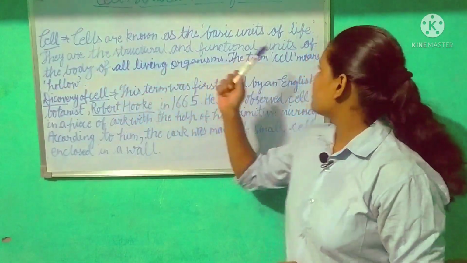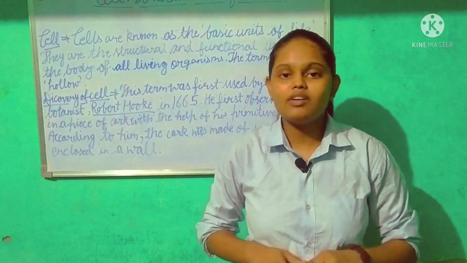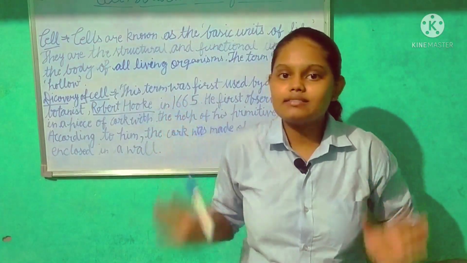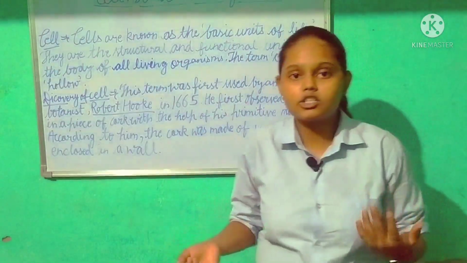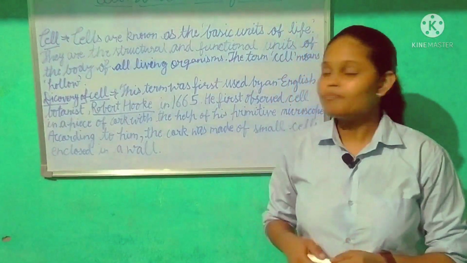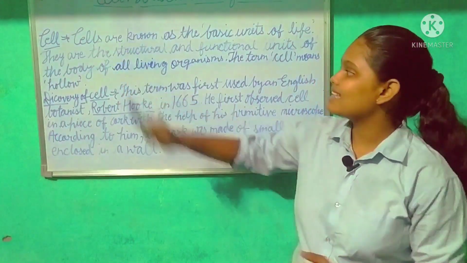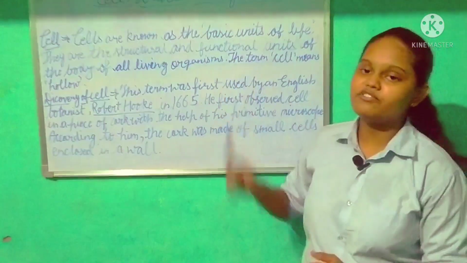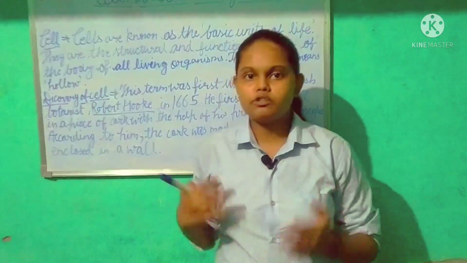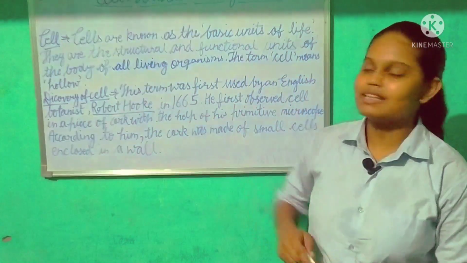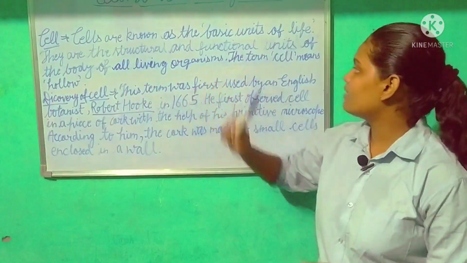They are the structural and functional units of life. Why are they called the structural and functional unit of life? Because cells provide us the structure. We are able to stand, we are able to sit because of the structure. Who maintains this structure? The cells maintain the structure and provide functions to our body. We are able to breathe, we are able to respire just because of the presence of cells. So they are the structure and function unit of the body of all living organisms.